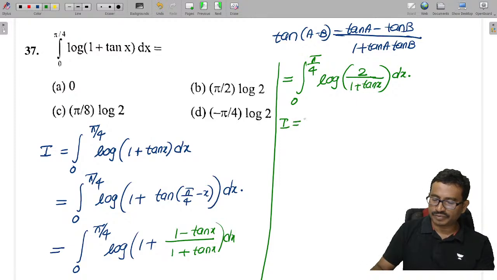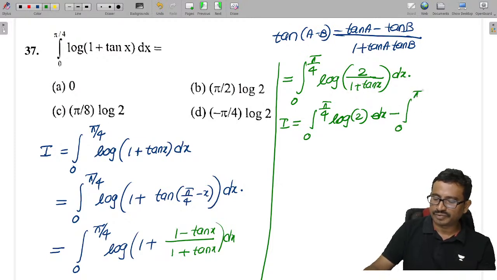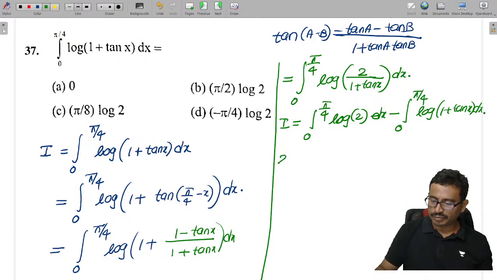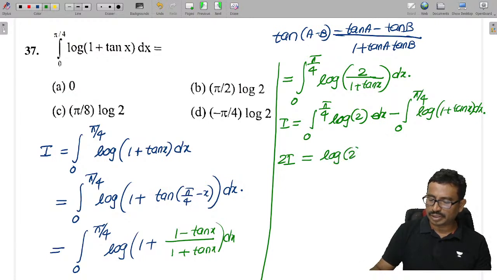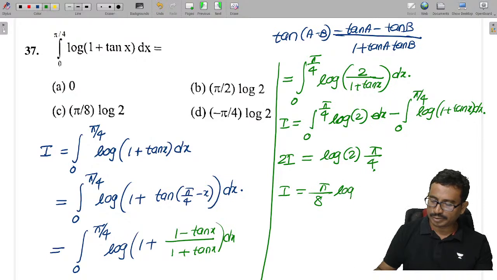This I, which is given as, we can split this thing as the integral from 0 to pi by 4. So this is log 2 into dx minus the integral from 0 to pi by 4 of log of 1 plus tan x. This is nothing but I only. So we get I. 2I is equal to log 2 into pi by 4. So the I value here is pi by 8 into log 2.